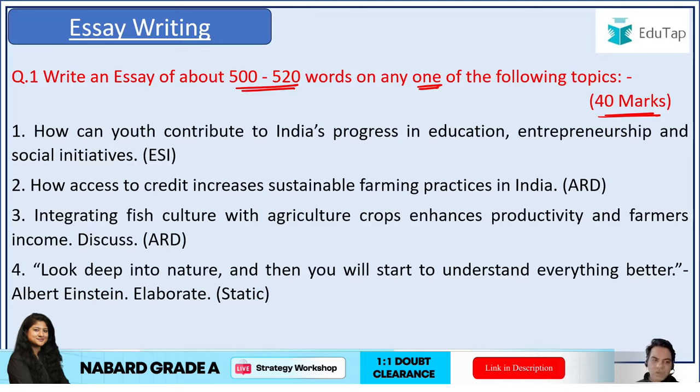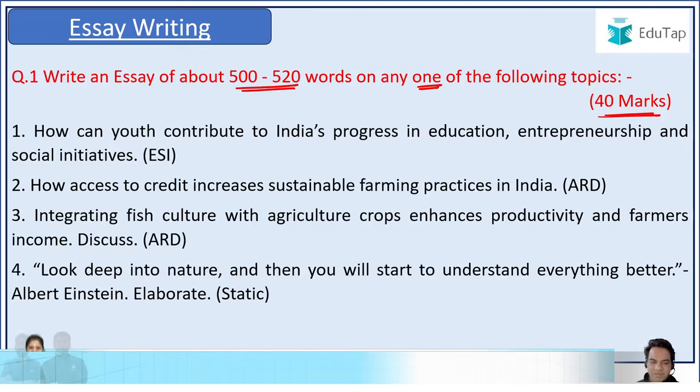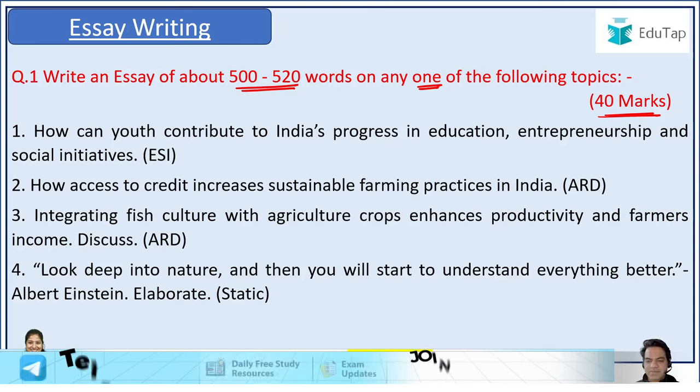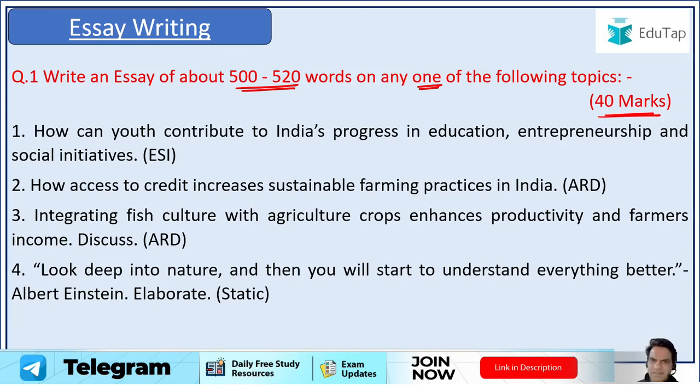And fourth was look deep. This was a static topic, guys. This was a quotation from Albert Einstein. Look deep into nature, and then you will start to understand everything better. It's related to not agriculture but nature. But it was an implicit statement that you need to understand, that if you integrate yourself with nature, you start to understand everything in a better way, right?